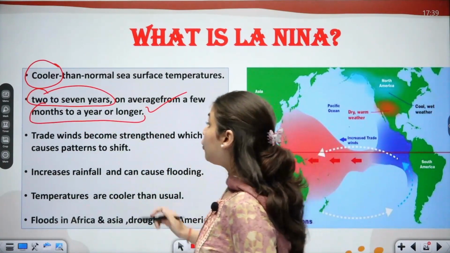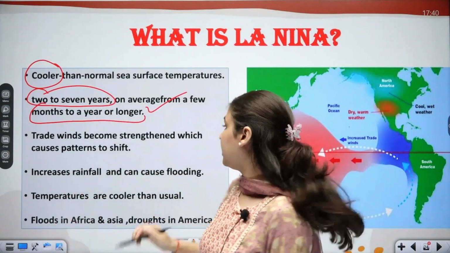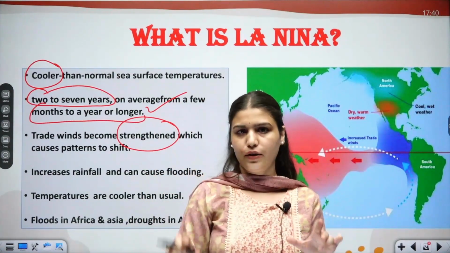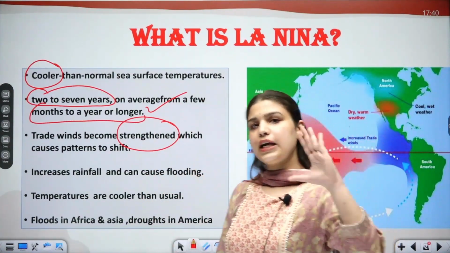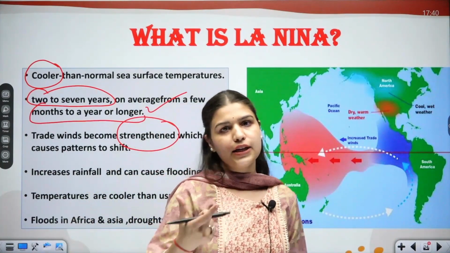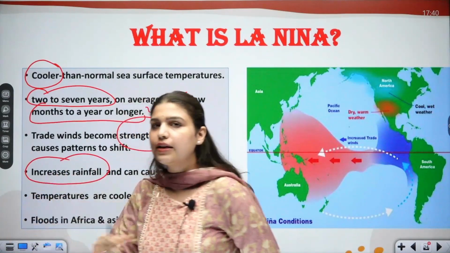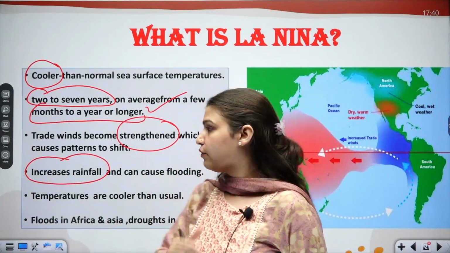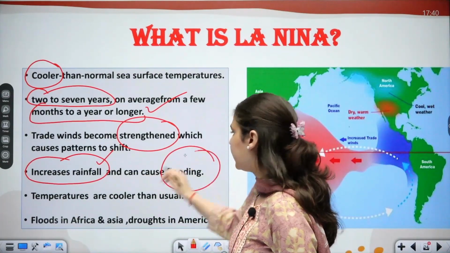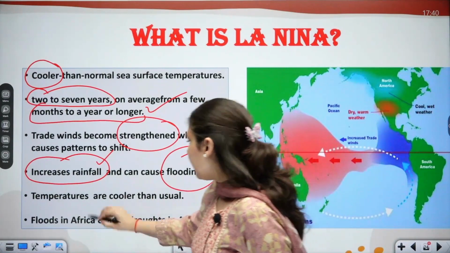Now, trade winds which become weaker during El Nino become stronger, which also causes the pattern to shift. When the pattern shifts, it will affect the rainfall, and the rainfall will affect our agricultural cycle. What we have seen in El Nino is that it decreases rainfall, but here it increases rainfall and can cause flooding. Incessant rains can always cause floods. So temperatures are cooler.